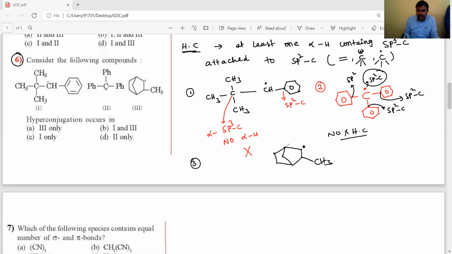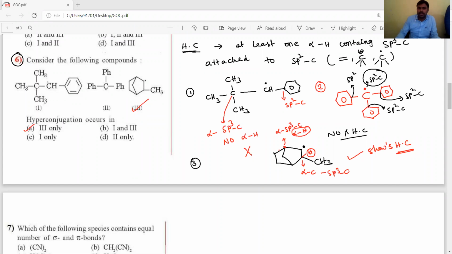This free radical involves hyperconjugation because the adjacent alpha carbon is an alpha sp3 carbon with one alpha hydrogen present, and on the right side this bridged carbon, 1, 2, 3, is also an alpha sp3 carbon having one alpha hydrogen. Alpha hydrogen atoms are present, so it shows hyperconjugation. So the answer is the third one only, which means the first option.